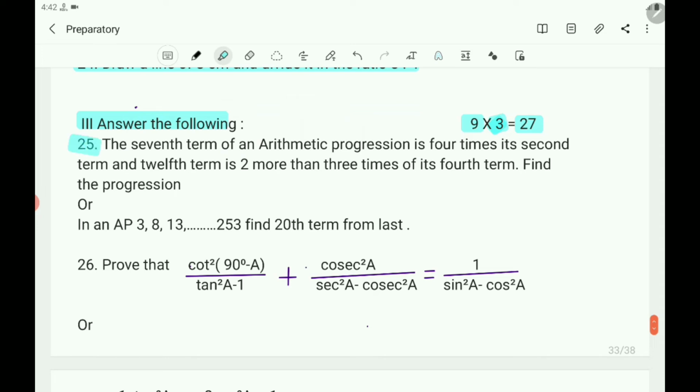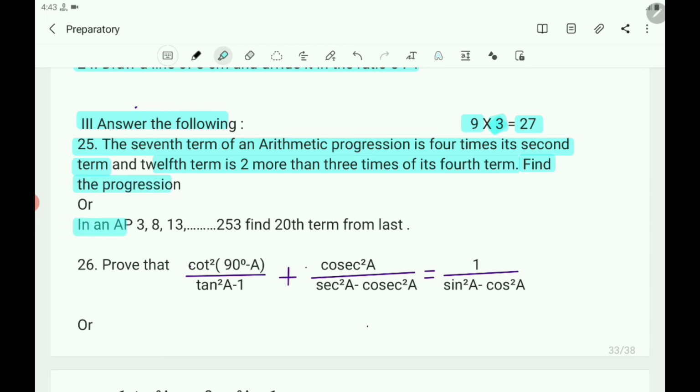25th question. The 7th term of an arithmetic progression is 4 times its second term and the 12th term is 2 more than 3 times its 4th term. Find the progression. What is that question? The 7th term of an AP is 4 times its second term and the 12th term is 2 more than 3 times its 4th term. Find the progression.